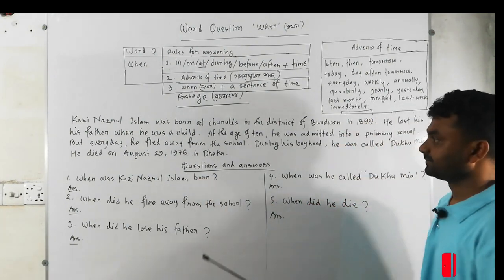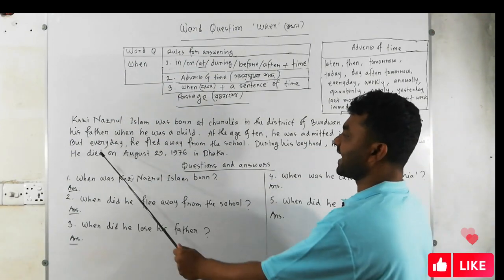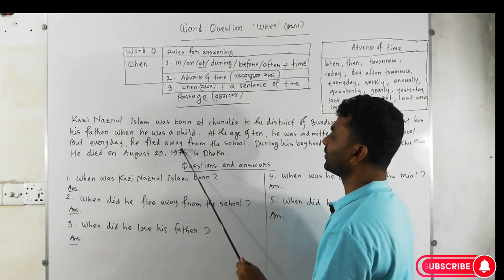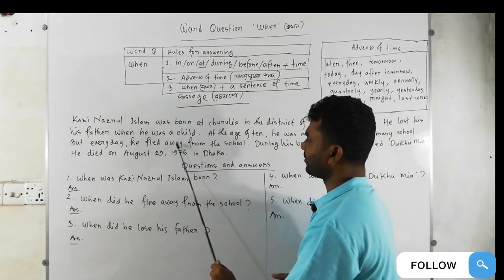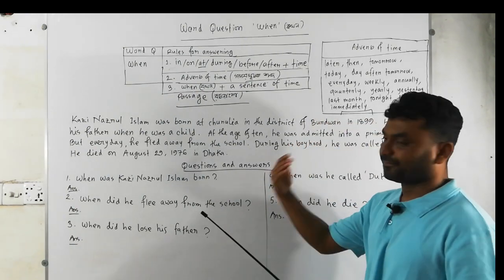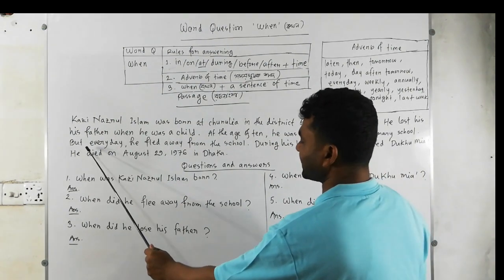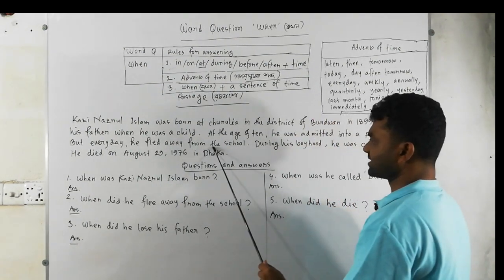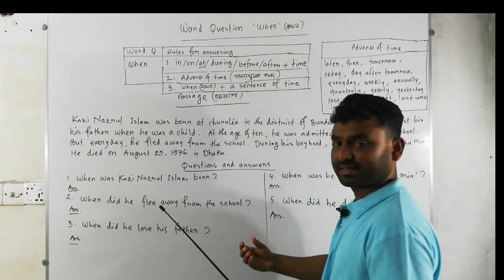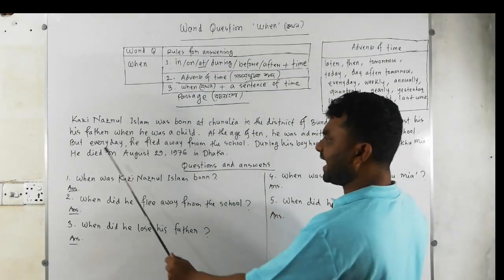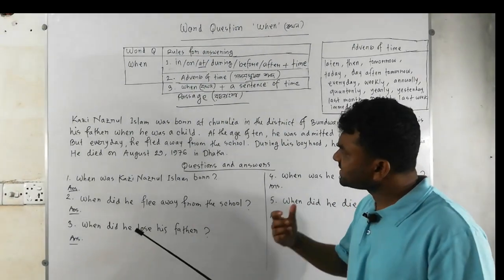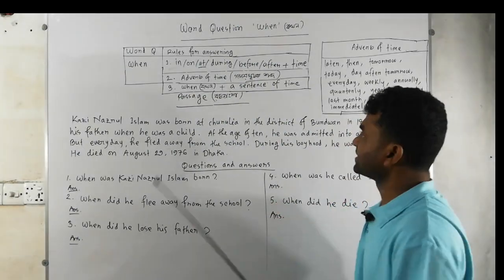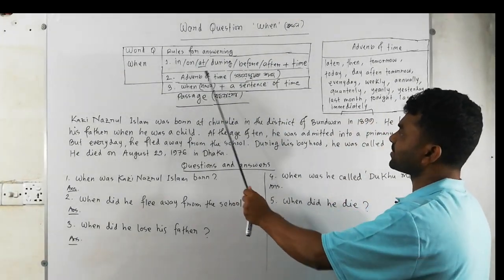So be careful. Another sentence: But every day he fled away from the school. Follow this sentence, and in this sentence we can find a time. Every day is one kind of time, and it is an adverb of time. Take a look at rule 2, adverb of time.